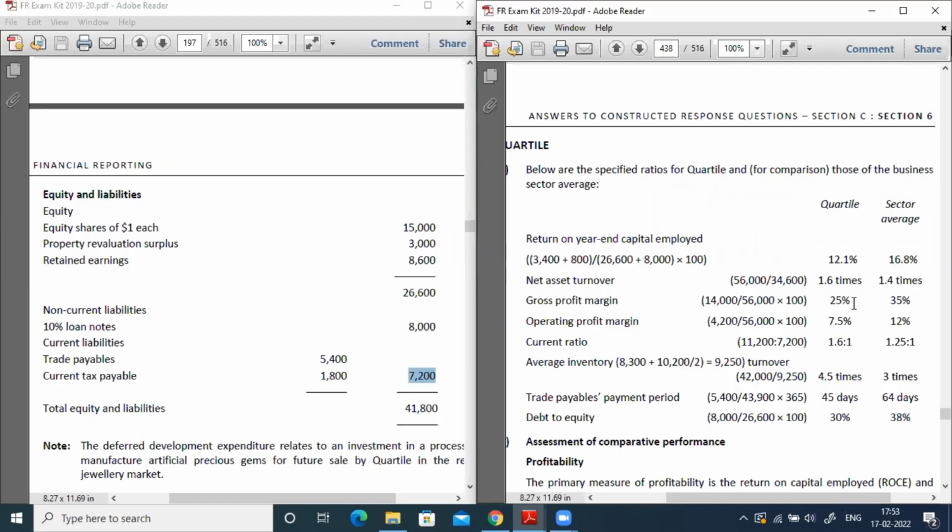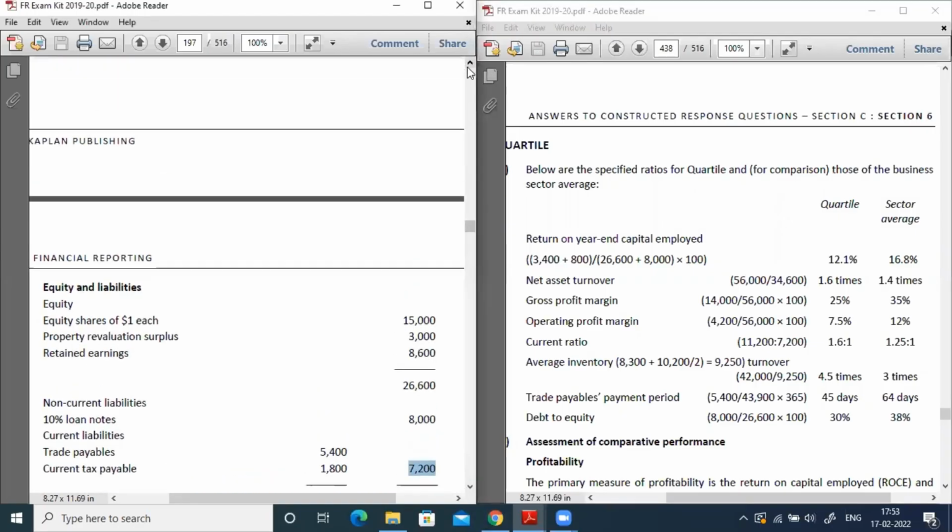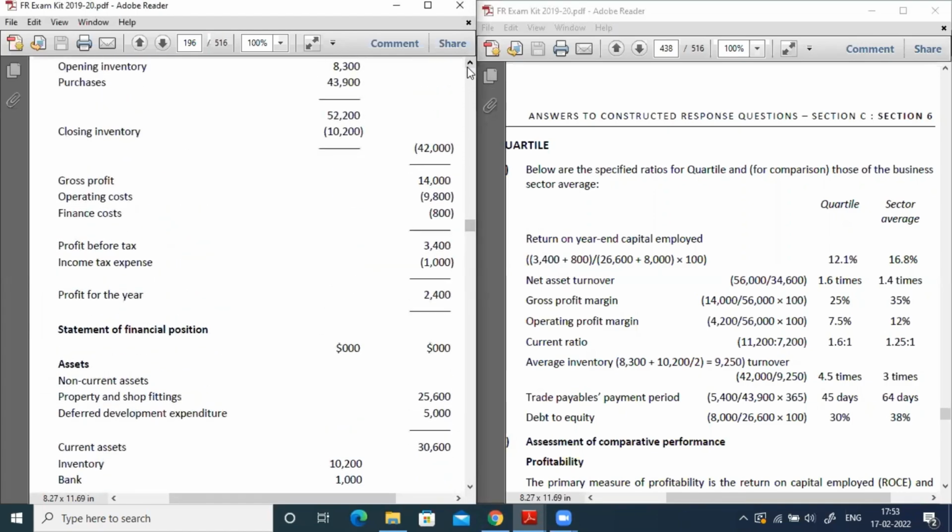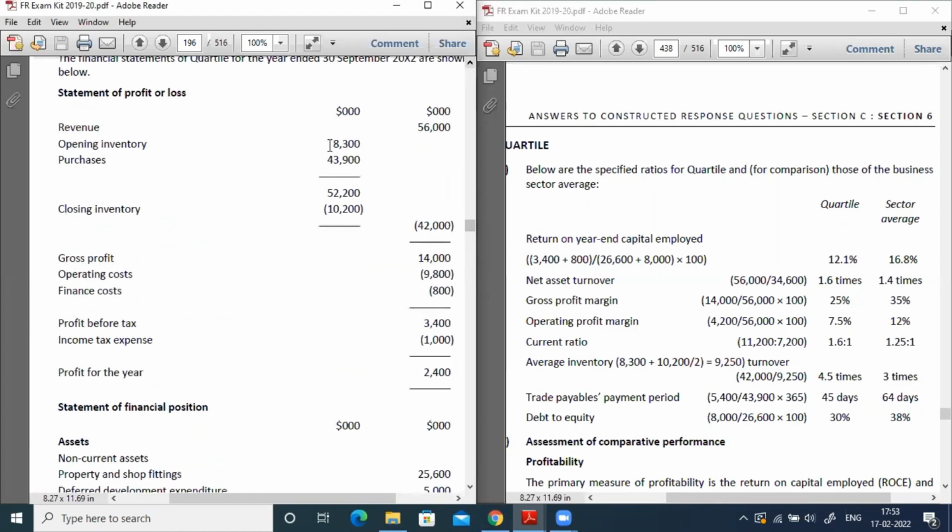In order to compute the inventory turnover ratio, we need cost of goods sold, nothing but cost of sales. You can get this cost of sales from your statement of profit and loss. I hope you can see this, it is 42,000. This is nothing but cost of sales.